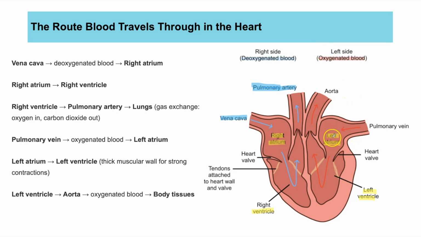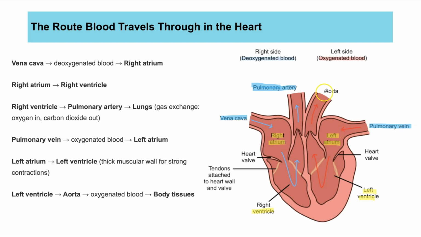Then we have the left atrium. Going into the left atrium is the pulmonary vein. So we know this must have come from the lungs because it's got the word pulmonary in it. And vein, those are blood vessels that are transporting blood back into the heart. I always say think it's got the word in it. It's taking the blood back into the heart.